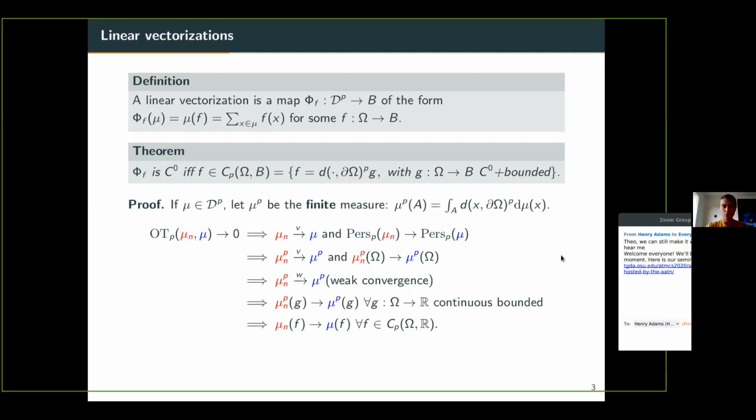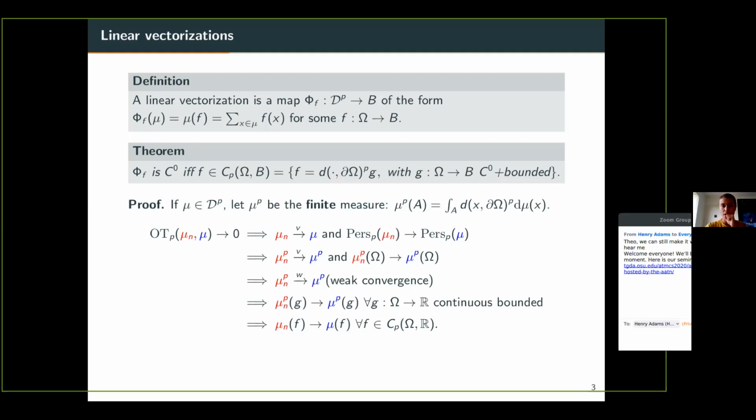So this functional space is a space of functions which are of the form distance to the power p to the diagonal times g, where g is continuous and bounded. So the idea is that you need to have a function which is continuous and which goes to 0 sufficiently fast when you go to the diagonal.